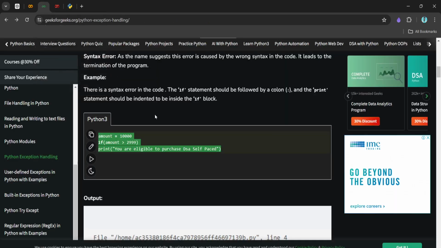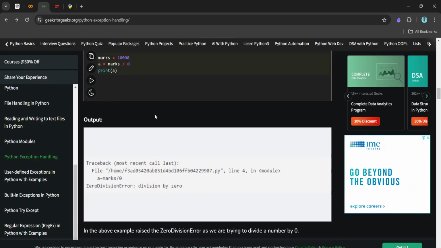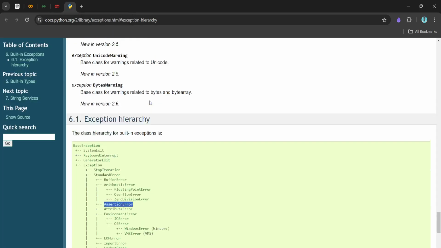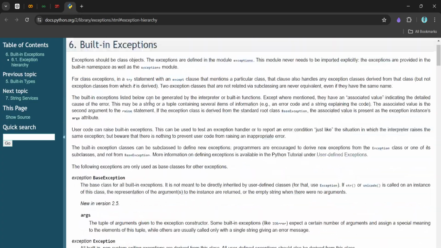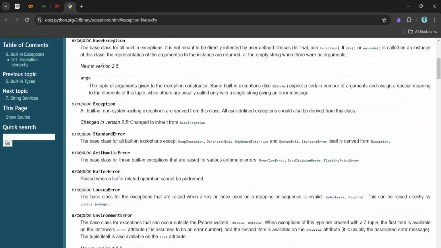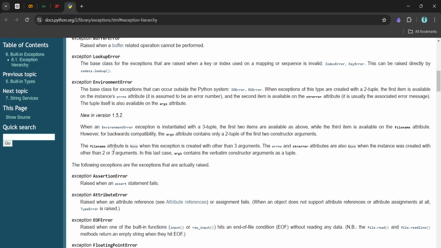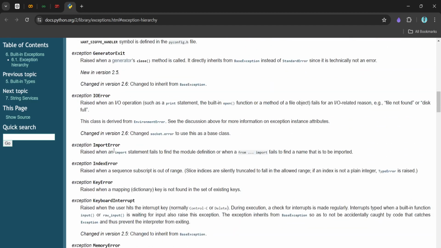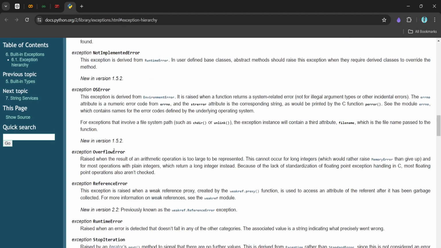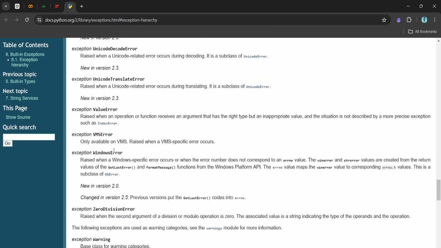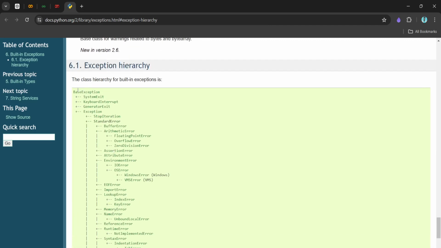Before looking into this, let's see the hierarchy in which the exceptions are defined. Here in the documentation, you can see the built-in exceptions and their hierarchy. Basically you don't have to remember each and every type. You can obviously go through the documentation whenever you need it, whenever you are doing development. It is important to know the hierarchy of exceptions, because we have a lot of types of exception.